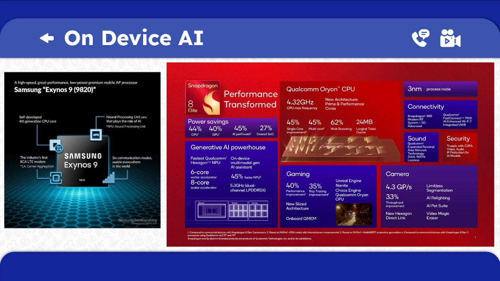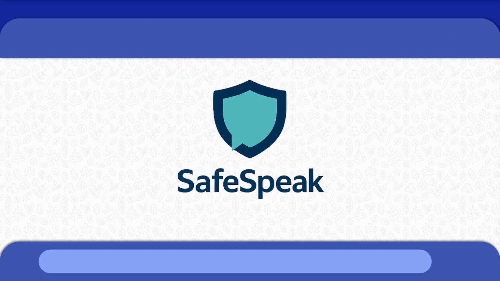Here we can say the same thing on the Android side of things. The current flagship processor, the Snapdragon 8 Elite, which processes the most popular Android phones, is touting a generative AI powerhouse. This is exactly the type of technology we need to run something like SafeSpeak. So what is SafeSpeak? It is designed to be a violence detection software which can help users identify and combat online violence. Let's dive right in.